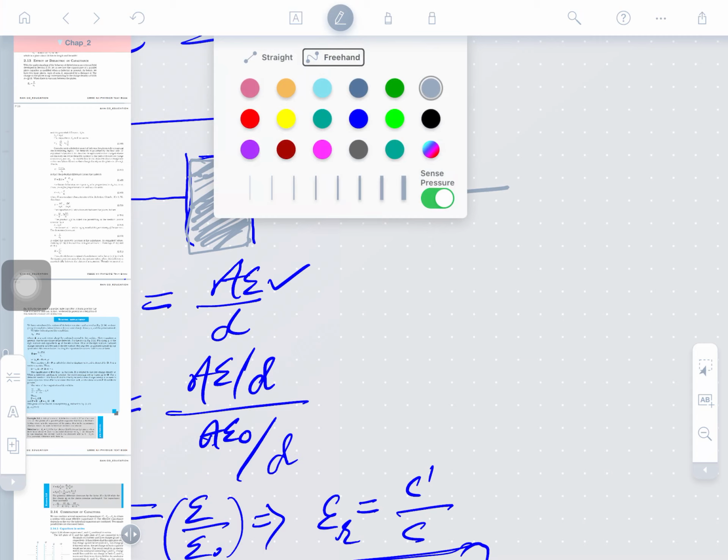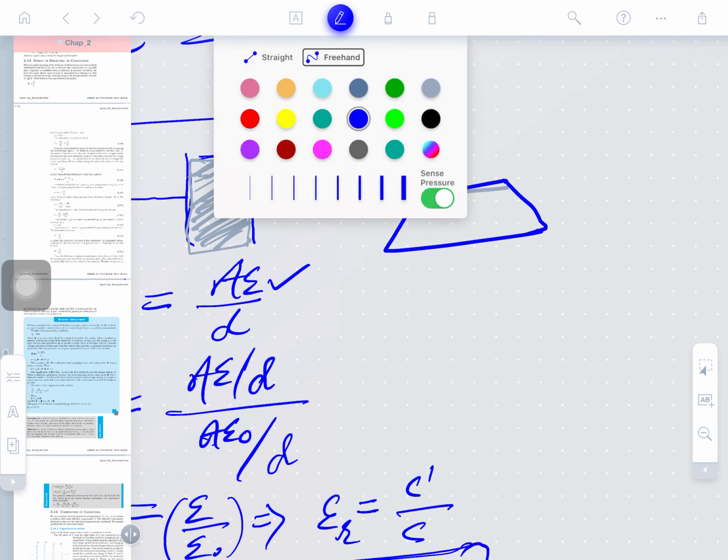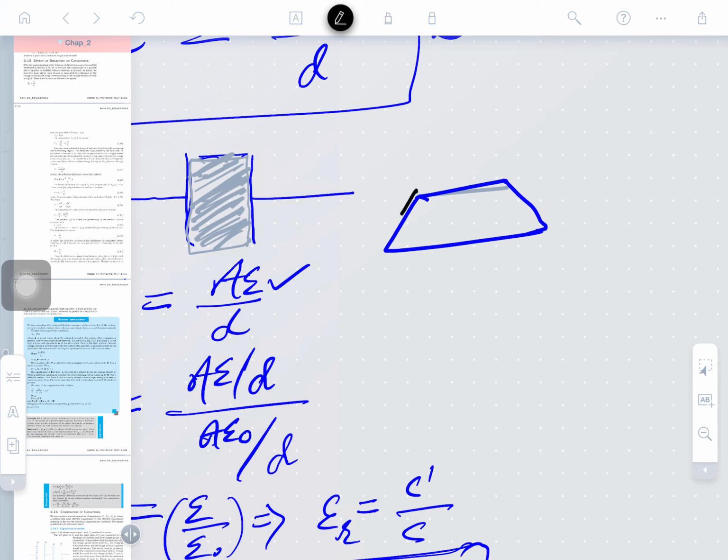Suppose there are two plates of a capacitor, and between them the dielectric material is inserted, like a slice placed between the two plates.